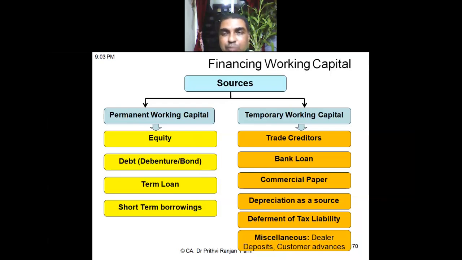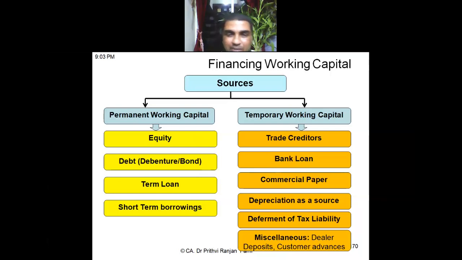It has a fixed maturity. On that maturity date, it has to be paid back by the company. Suppose you have a company issuing commercial paper, people will buy it, and you get that money. This commercial paper matures on a fixed date, and on that date the principal as well as the interest has to be paid.